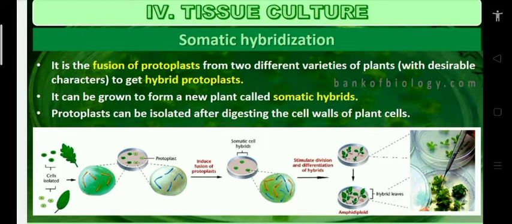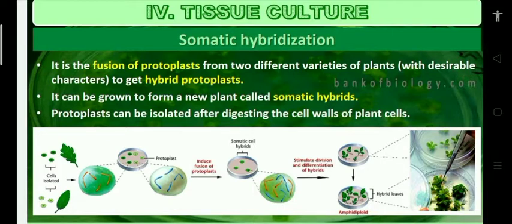Then the fusion of protoplasts can be done by polyethylene glycol, PEG, or in an electric field. Then nuclear fusion and protoplasm fusion produce somatic hybrids. The somatic hybrid has the desirable characters of both plant cells.